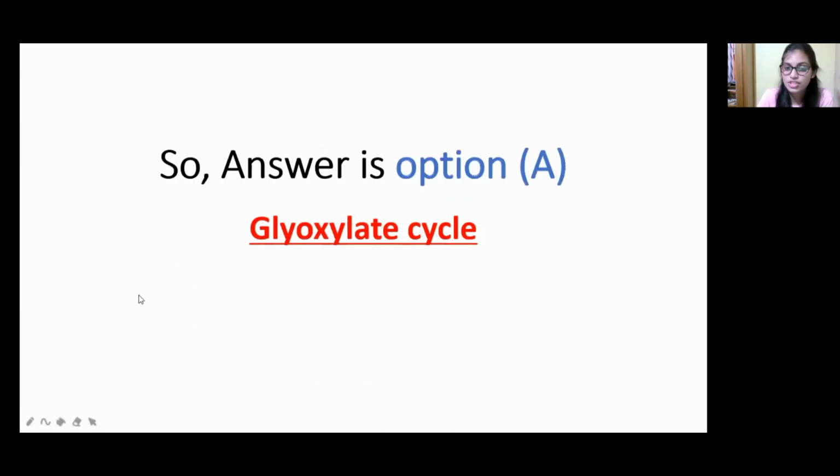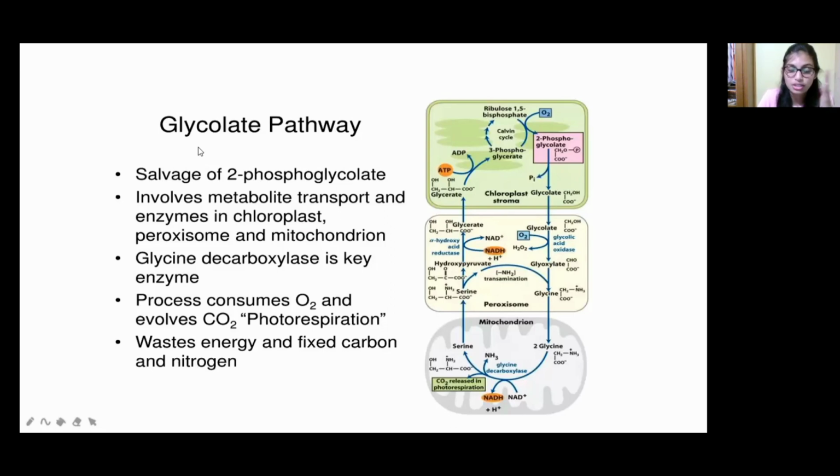According to this, the answer is the glyoxylate cycle, which is the bypass of the Krebs cycle. But in the options they have also given the glycolate pathway, so what is the glycolate pathway? It occurs in plants. It is the salvage of 2-phosphoglycolate. It is involved in metabolite transport and enzymes in the chloroplast, peroxisome and mitochondria, and it helps in mitochondrial metabolism.